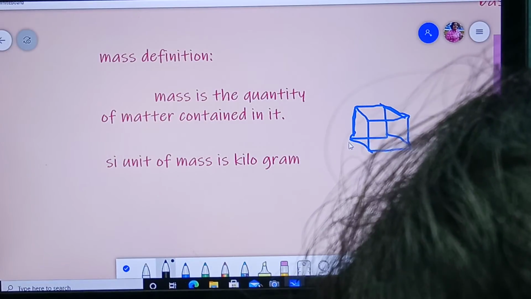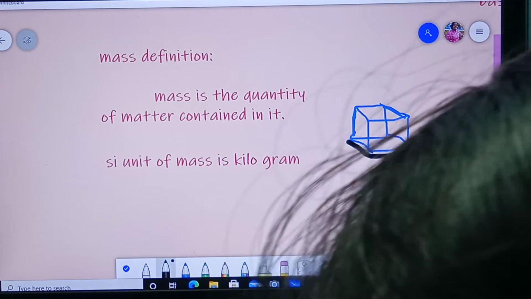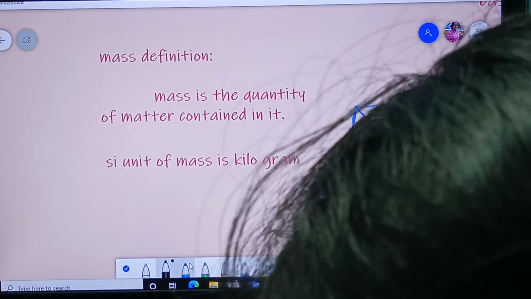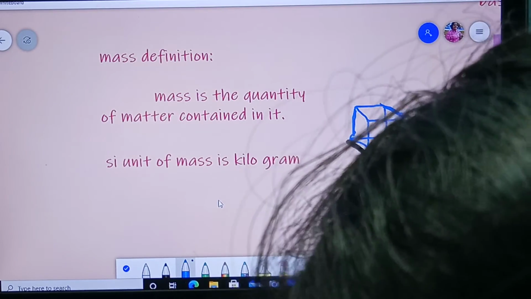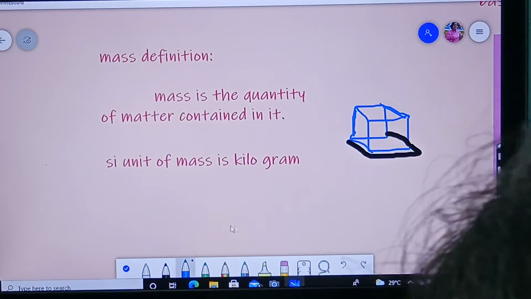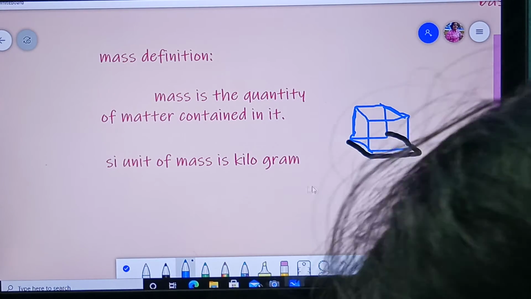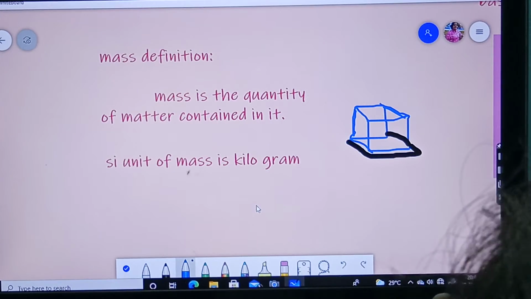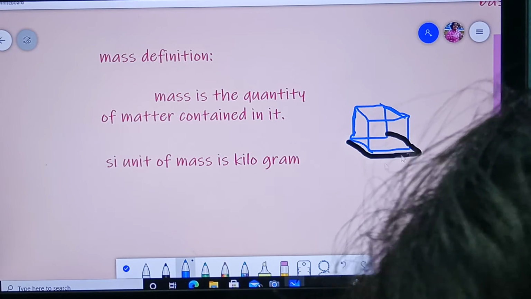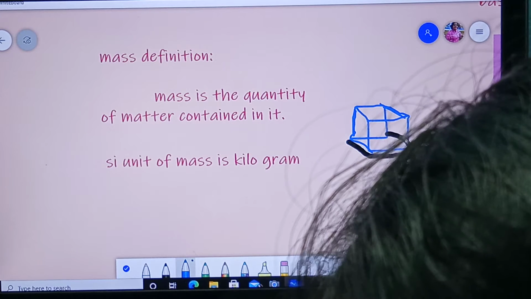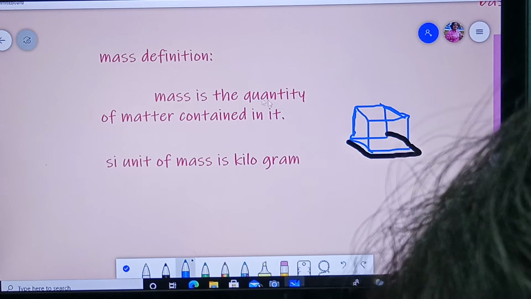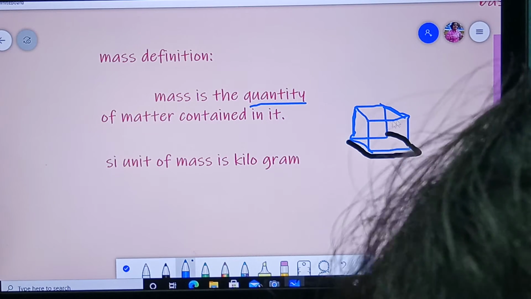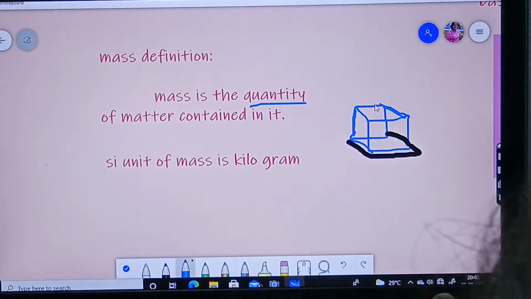That means how much space it has occupied. What is matter? Matter is anything which we can see, which we can touch, which can occupy some space and have mass, is known as matter. So how much quantity of matter is contained in a body is known as mass of that body.